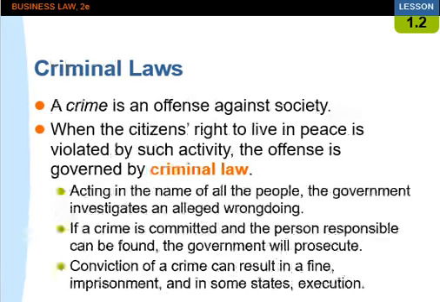A crime is an offense against society. It disrupts the stable environment that makes civilization work. So, when the citizen's right to live in peace is violated by such activity, the offense is governed by criminal law. Acting in the name of all the people, the government investigates an alleged wrongdoing. If a crime is committed, and the person responsible can be found, the government will prosecute. Conviction of a crime can result in a fine, imprisonment, and in some states, execution.